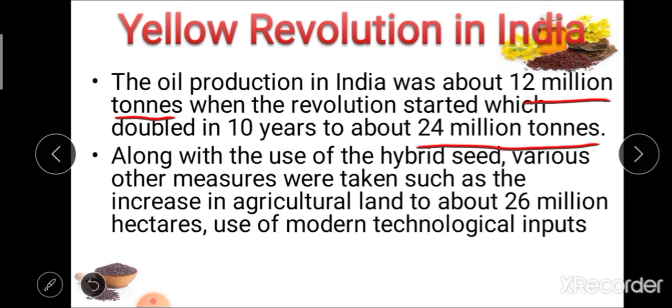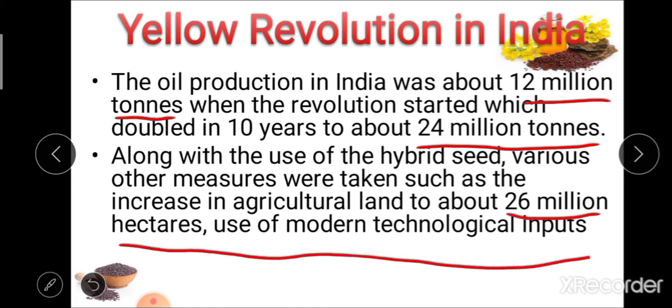Along with the use of hybrid seed, various other measures were taken, such as increasing agricultural land to about 26 million hectares, and the use of modern technological inputs which are responsible for the increase in oil production.